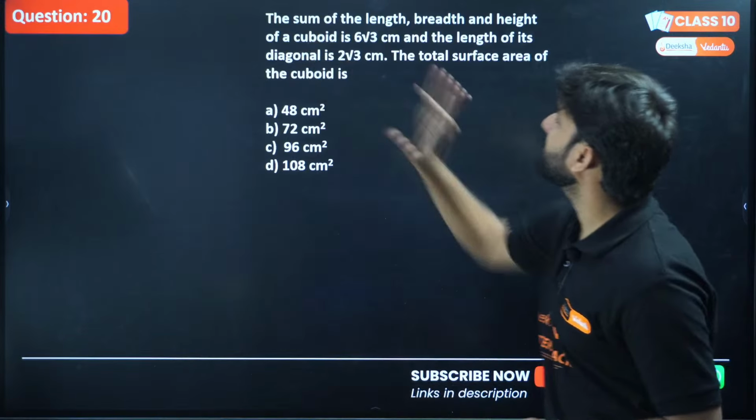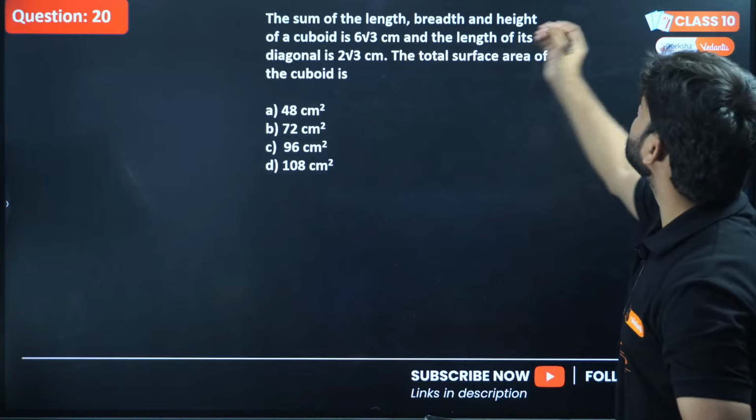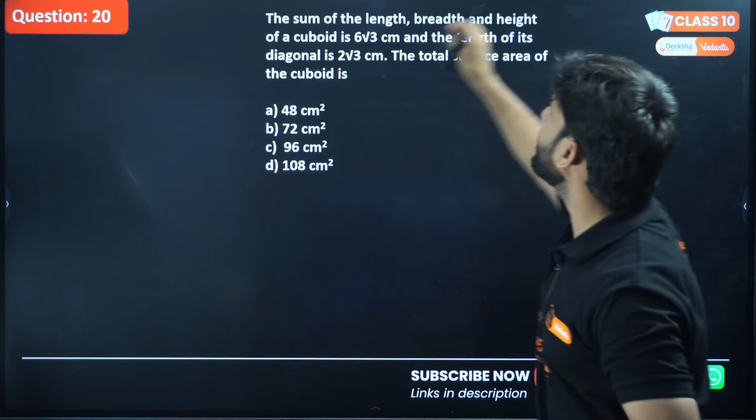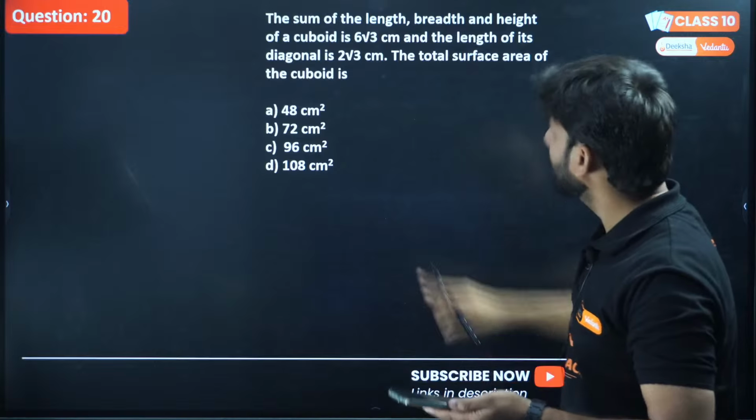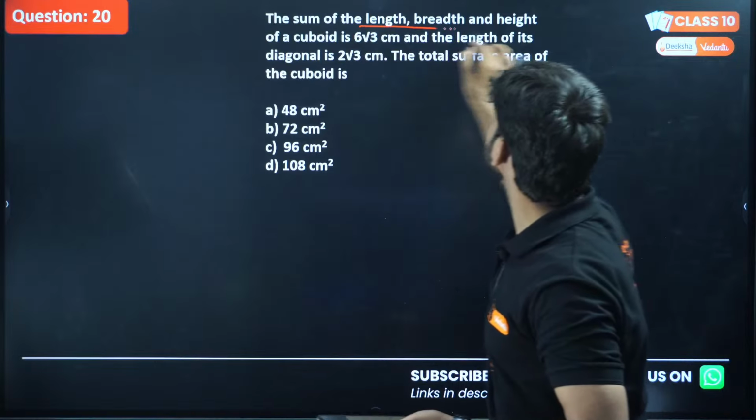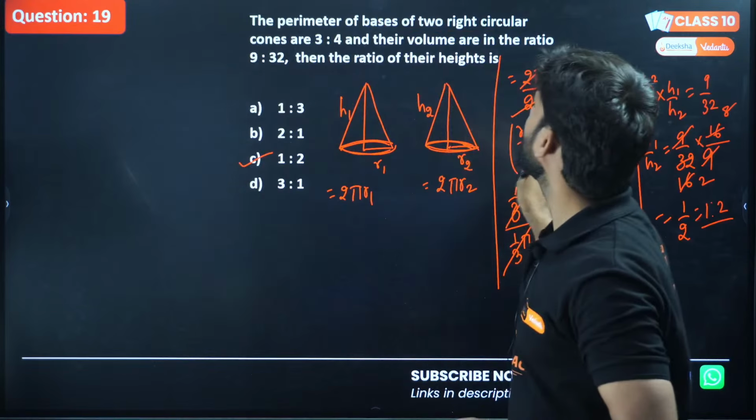Okay, so question number 20. The sum of the length, breadth and height of a cuboid is 6√3. Very good. So just read the statement, the first sentence. What is the first sentence?